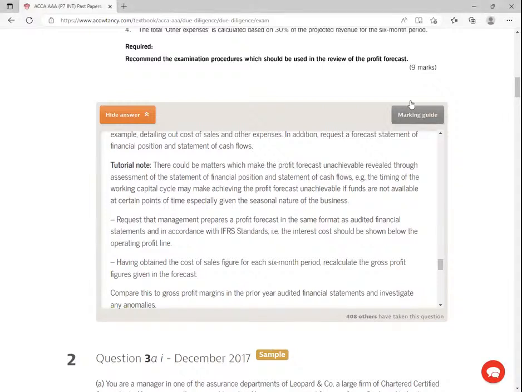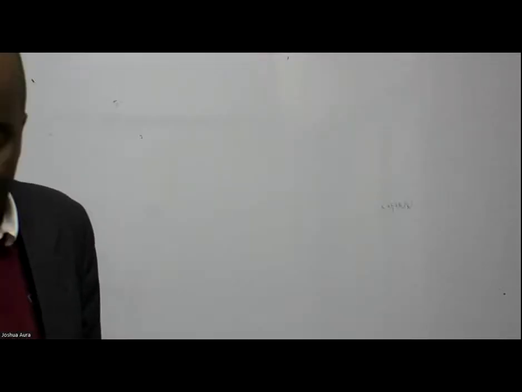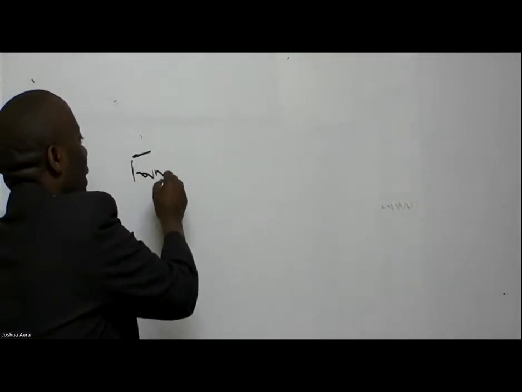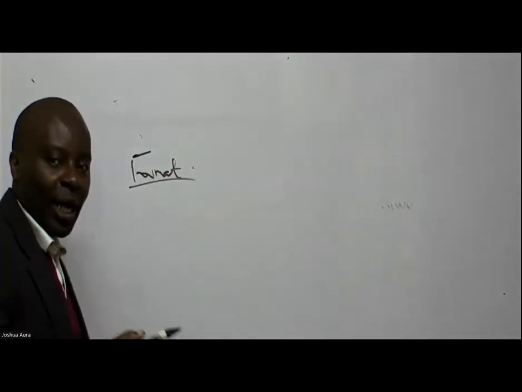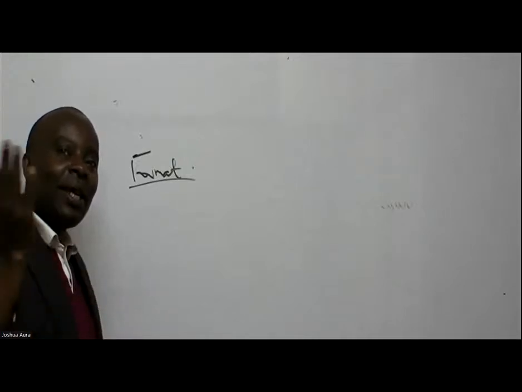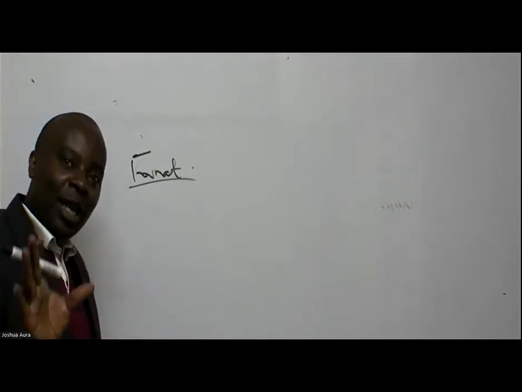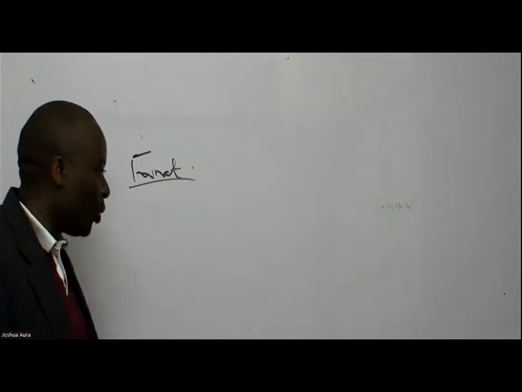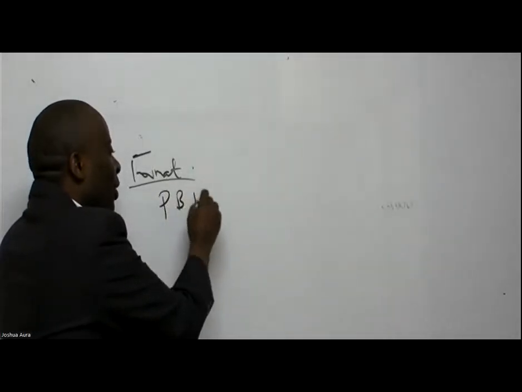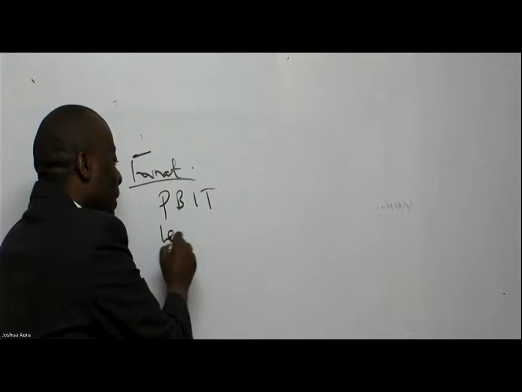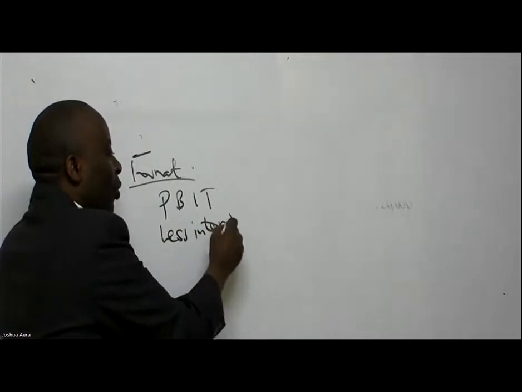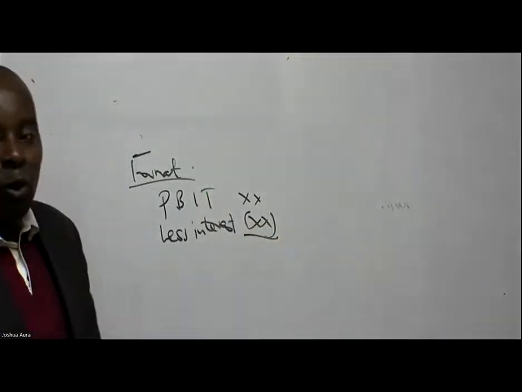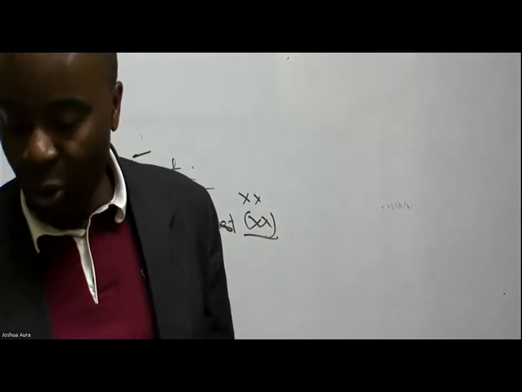So what they're saying, ladies and gentlemen, is quite simple. They're saying ensure that the format is followed according to IFRS. If it's a forecasted balance sheet or forecasted income statement, do not relax and say that because these are forecasts they don't follow IFRS format. No. So if you have the operating profit, which is profit before interest and tax, then you have what here? Less interest after, below, like that. So I want to ensure that the format is followed straight away, all through.